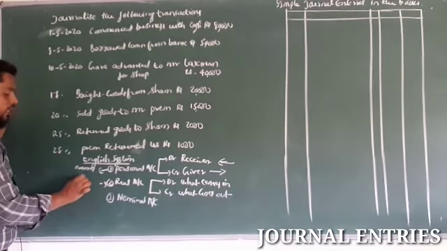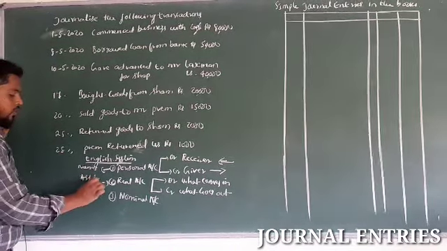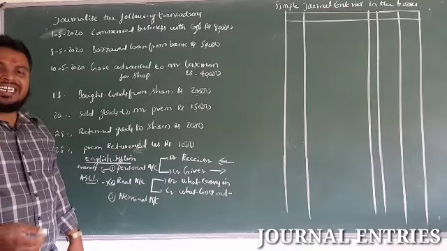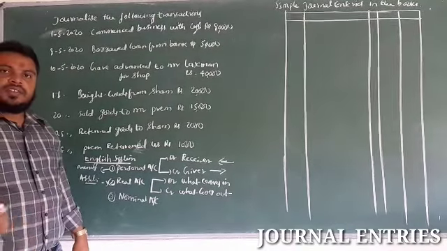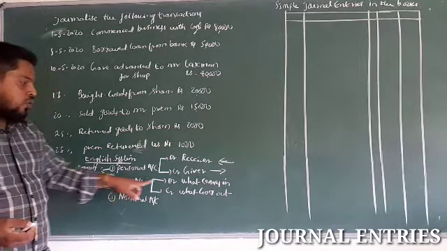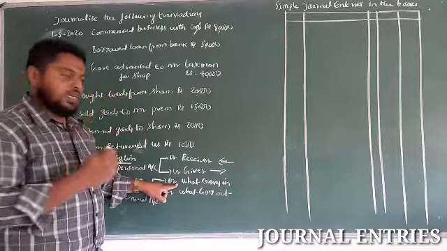Real accounts are related to assets, be they tangible assets, intangible assets, fixed assets, or current assets. All assets come under a real account. The rule is: debit what comes in.